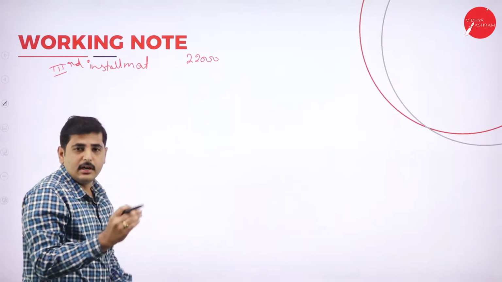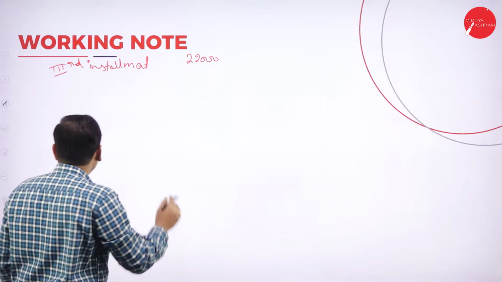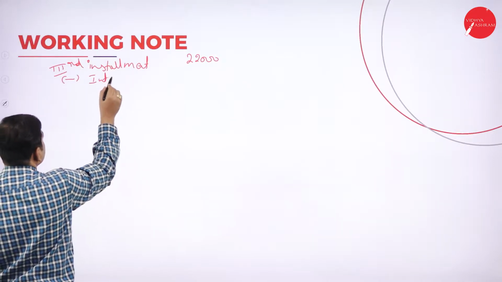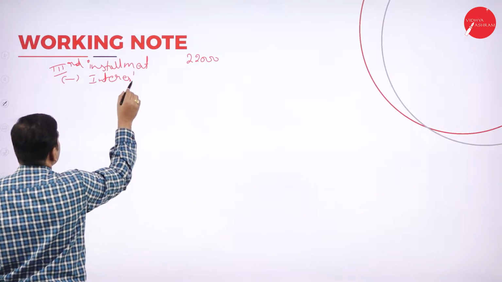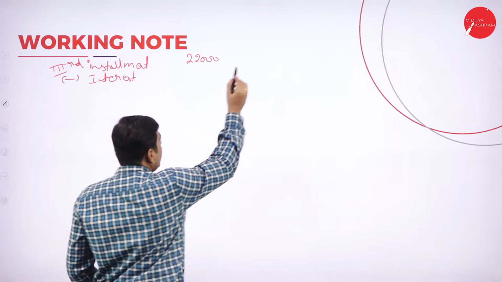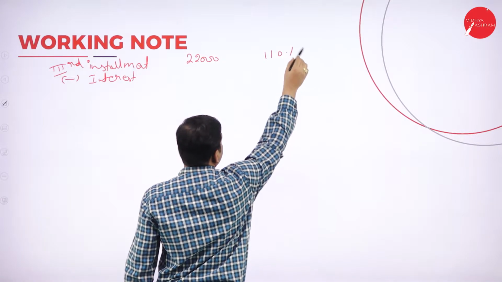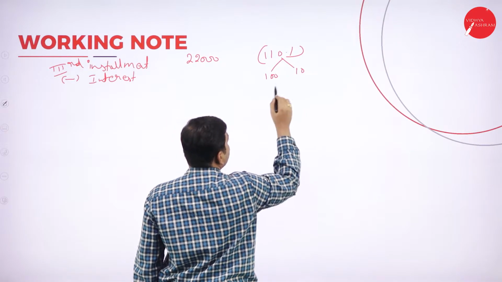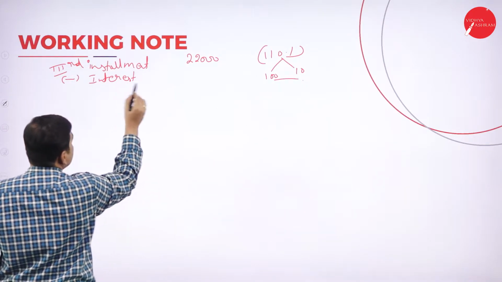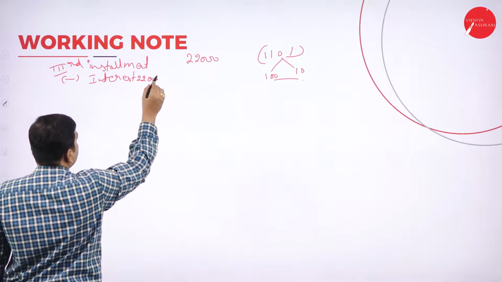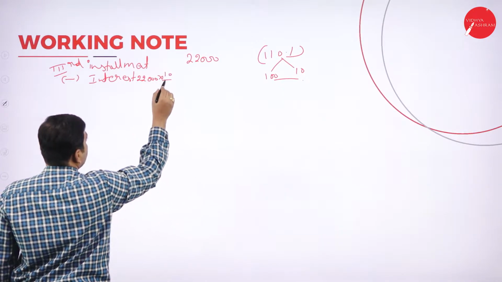Now we have to deduct the third year interest. How do we calculate it? In this amount he has given 110%, so we have to bifurcate 100% separately and 10% separately. See, 22,000 into 10 by 110.